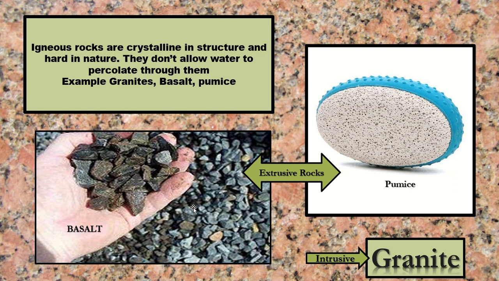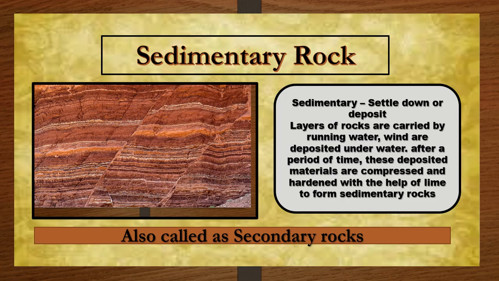We use this, we powder it, and we use it in buildings and also for constructing roads. And this pumice we use for cleaning the legs and all. We use these types of stones. These both are extrusive rocks, and the intrusive rock is granite. This is the granite we use at home normally. You would have seen. This is what granite is: intrusive rock.